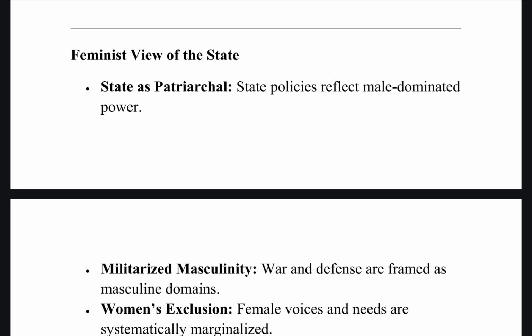For example, global war on terror and its impact on women. If you do a study on that, we'll see that the state went for a militarized approach, be it in Iraq or Afghanistan and all of that. Like even US intervention, they were going for war, right? But it affected women in very harsh ways, but that is often marginalized. So it's always the male-centered ideas that get reflected.